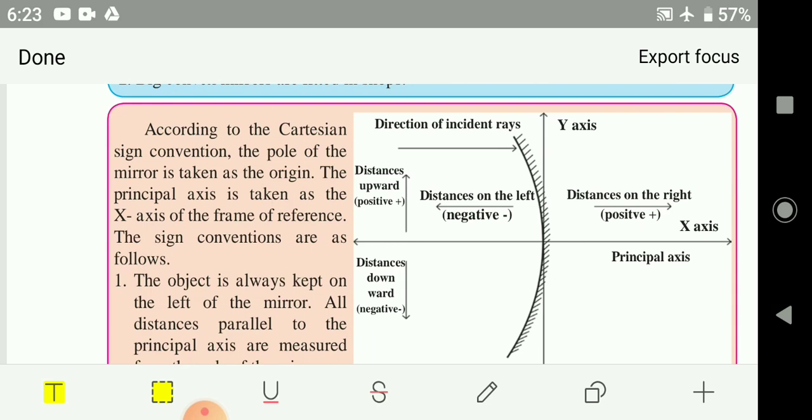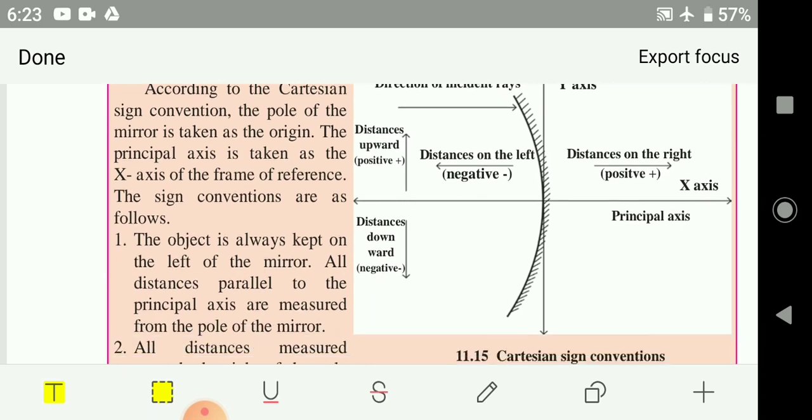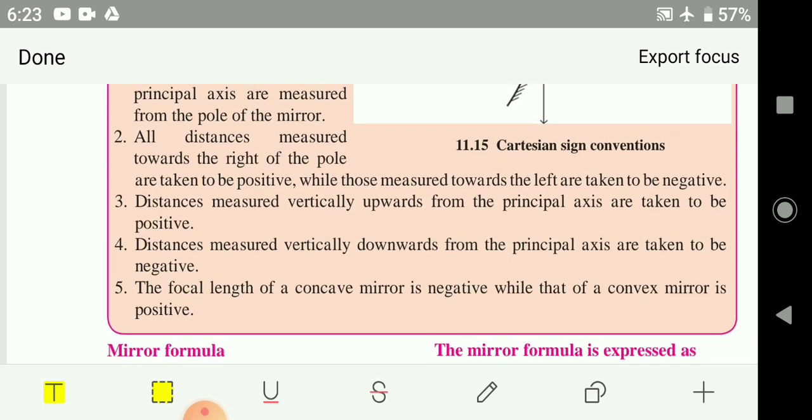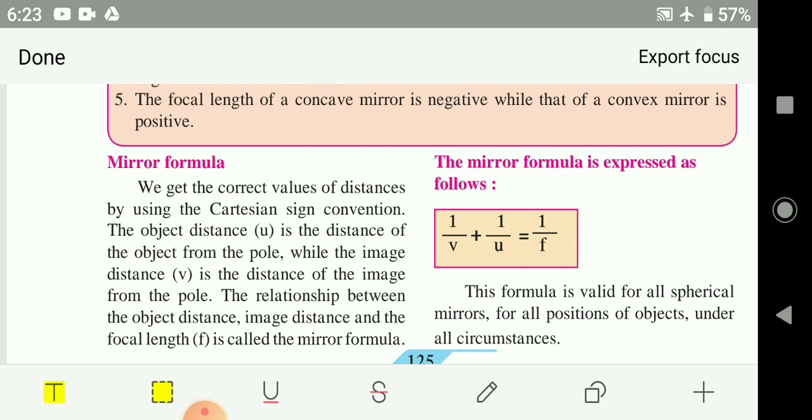While solving numerical problems, we require to know this sign, as well as where actually the object is placed, where actually the image is formed, and what is the nature of the image. We cannot show it again and again through demonstration. So this Cartesian sign helps us to know the nature of the object as well as the image. Okay, so you have to learn. Then the mirror formula is 1 upon v plus 1 upon u is equal to 1 upon f. This mirror formula is useful. Learn by heart for solving your numericals.